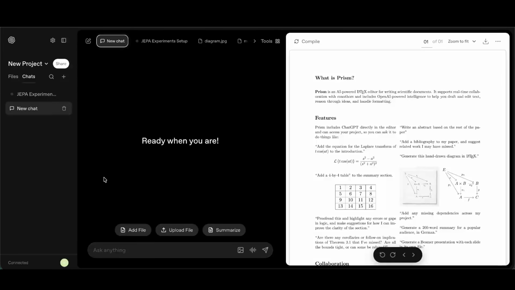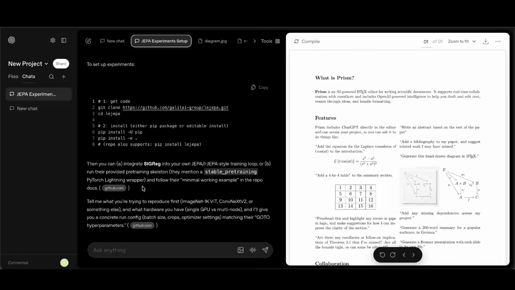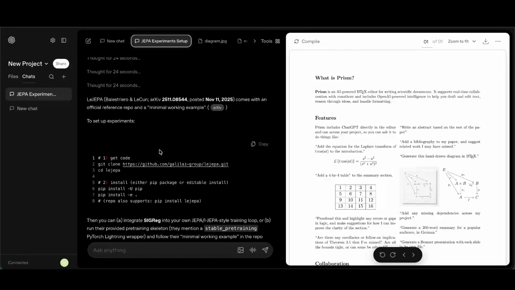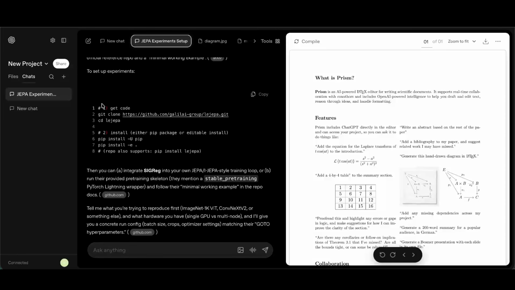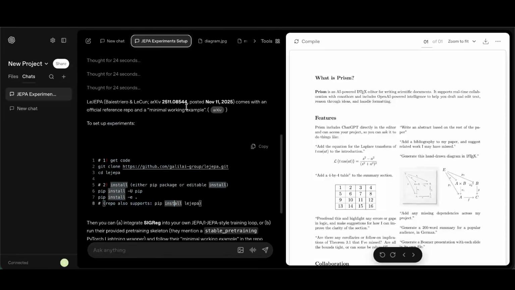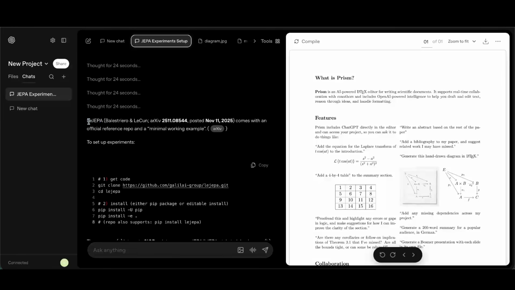I think I can have multiple chats in parallel, so these are like agents doing tasks. Of course, it cannot run code. I would like OpenAI to maybe completely help me automate this even more, but for now it's okay. It tells me how to set this up. LeJEPA, I was telling it that I want LeJEPA.